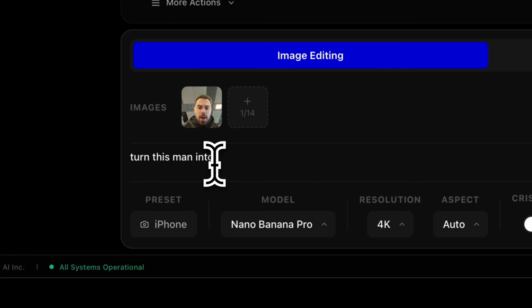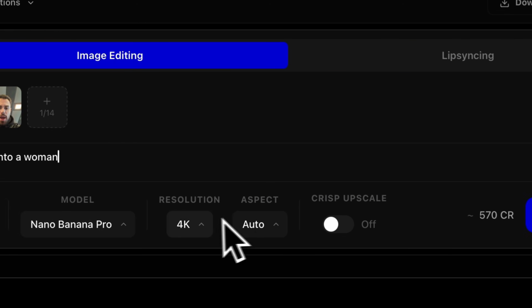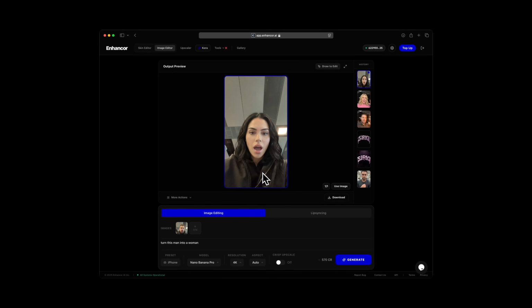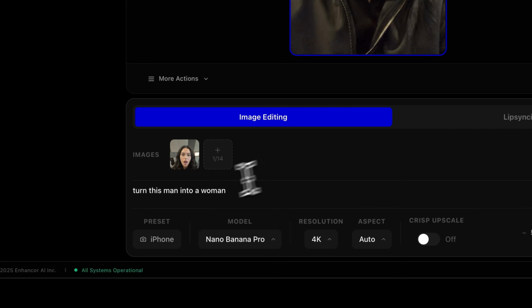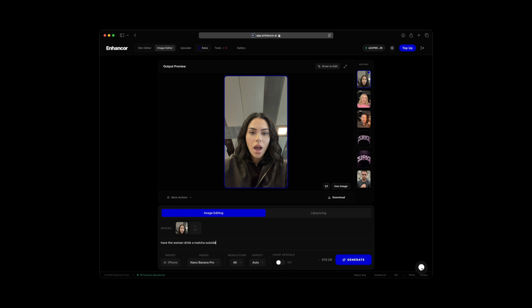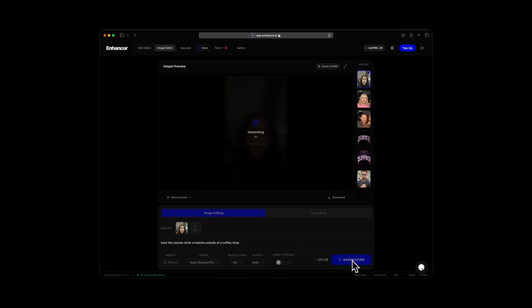Drop in my image. I'll ask it to turn myself into a woman. Very simple. Hit generate, and this is what we get. Now for the second frame, I will use the image that we just generated, this one over here, and simply prompt the woman to be drinking a matcha outside a coffee shop. Make sure that you are using 2K or 4K here for best results. Then hit generate. Boom, now we have our first and last frame.